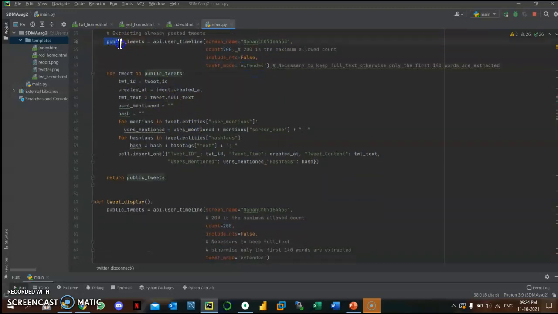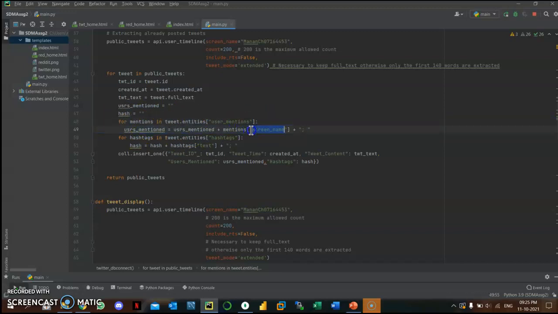Now all the data is stored in the form of dictionaries in this public tweet variable. Now we are extracting, or you can say separating, the data: the tweet ID, created at, and full text. User mentioned is a bit tricky because it's stored in the entities key, which holds another dictionary, and in that there's a user mentioned. There can be multiple users, so I'm using a for loop to extract those.